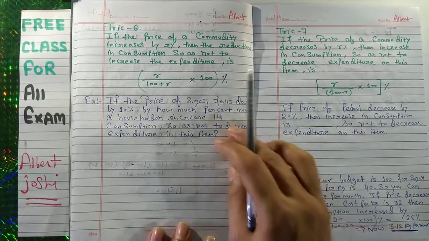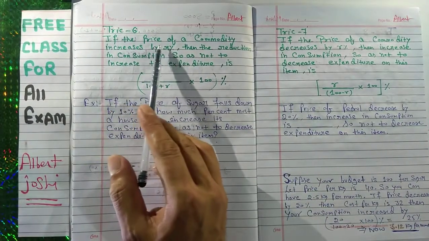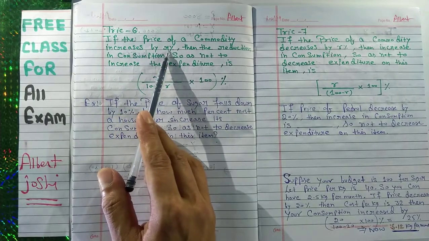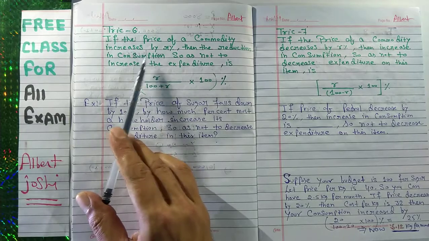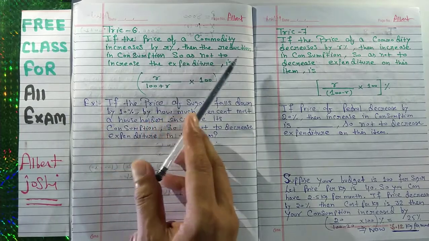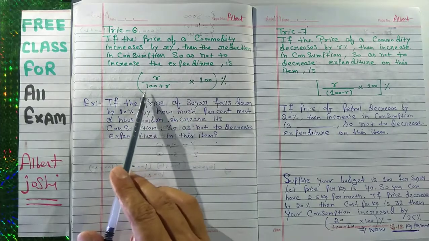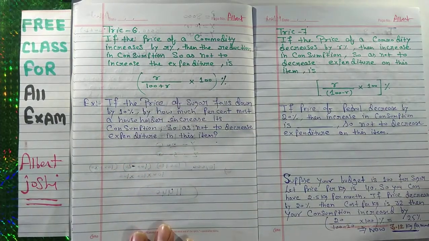Now this is the sixth trick. If the price of a commodity increases by R%, then the reduction in consumption so as not to increase the expenditure is R upon 100 plus R into 100%. What is this actually?